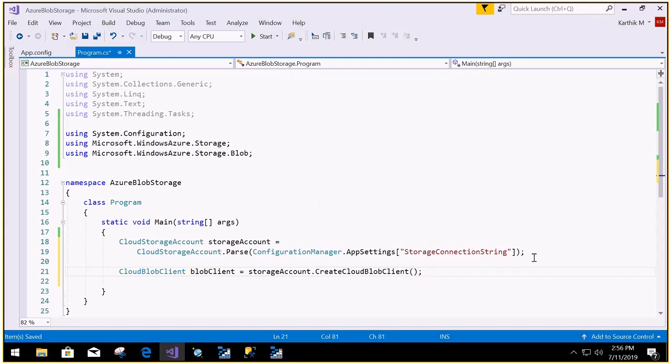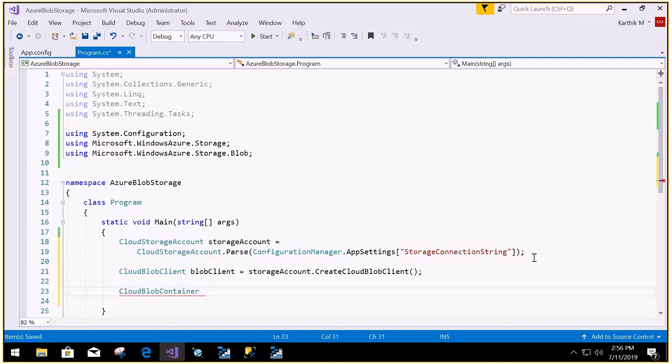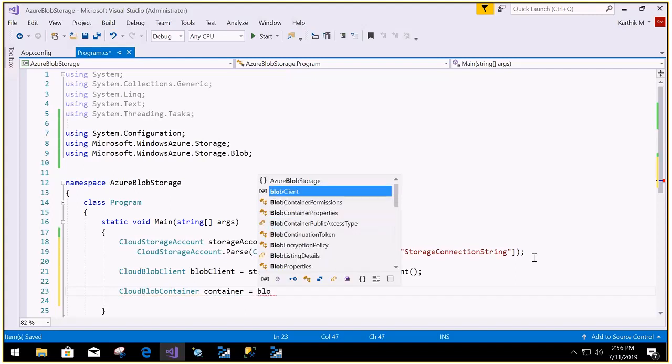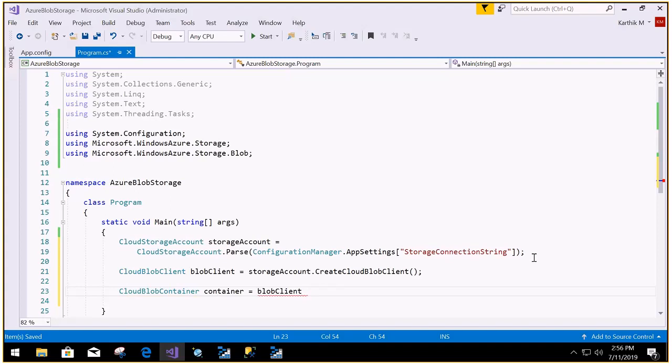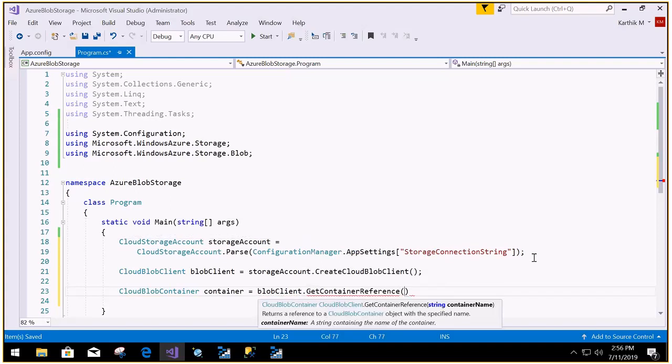So the client is ready. Now the next step is I want to create a container. So let me just create a CloudBlobContainer here, and give a variable called container. From this client, I'm going to give a name for that container. That container name I'm just going to provide as myfiles. So I'm ready with my container. You can see that when I open this, it asks me to give the container name. So the container that I'm going to create is myfiles.